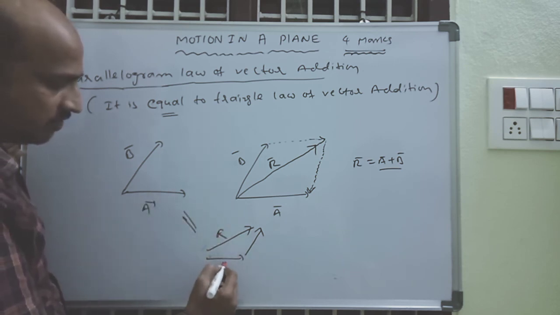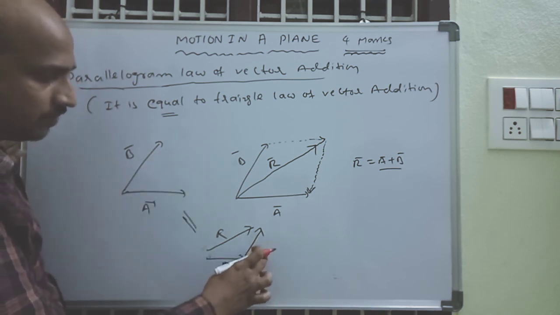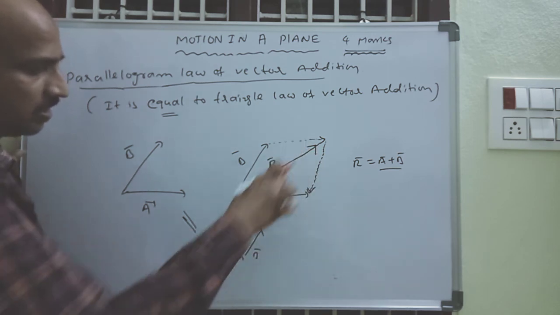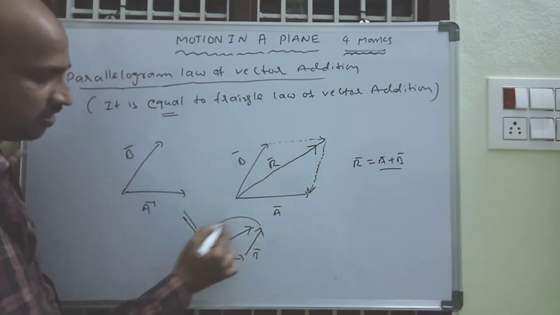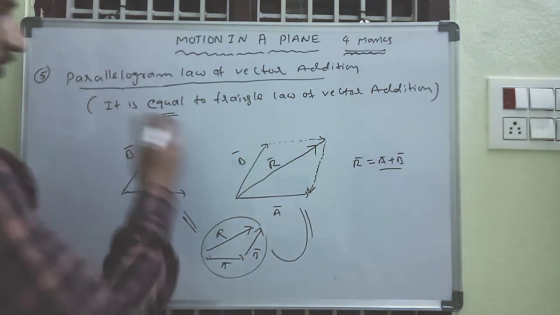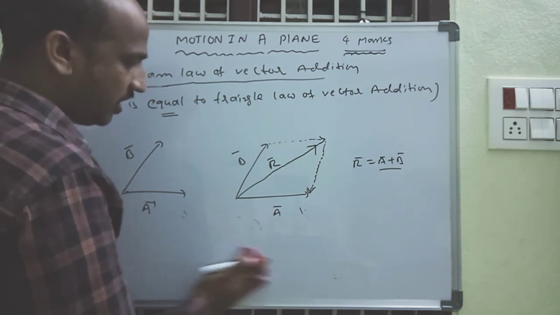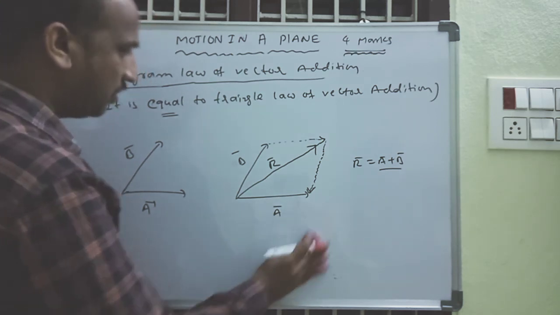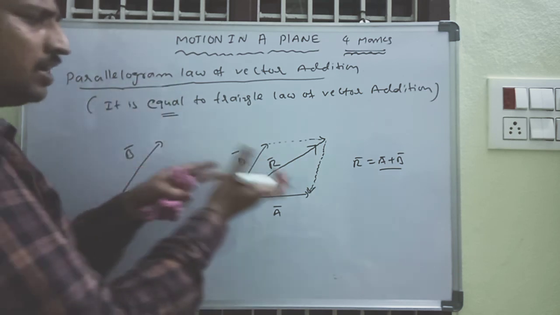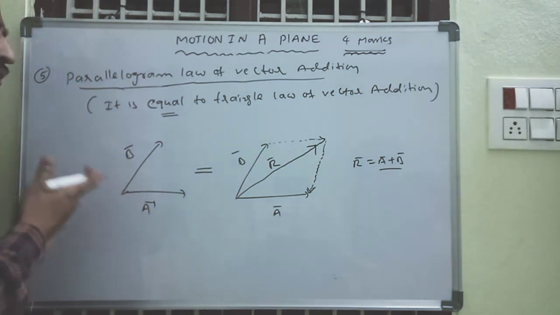There is no change of resultant. So this is equivalent to the parallelogram method. That's why we are writing the concept that it is equivalent to the triangle law. It is absolutely equivalent to the triangle law.